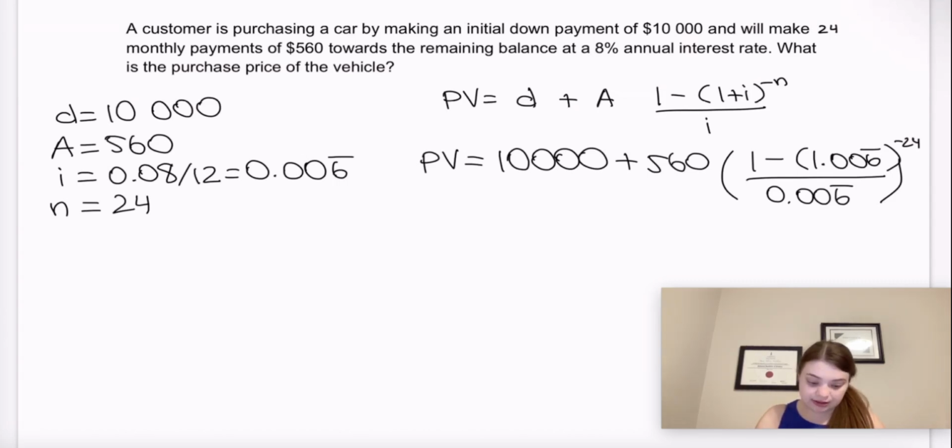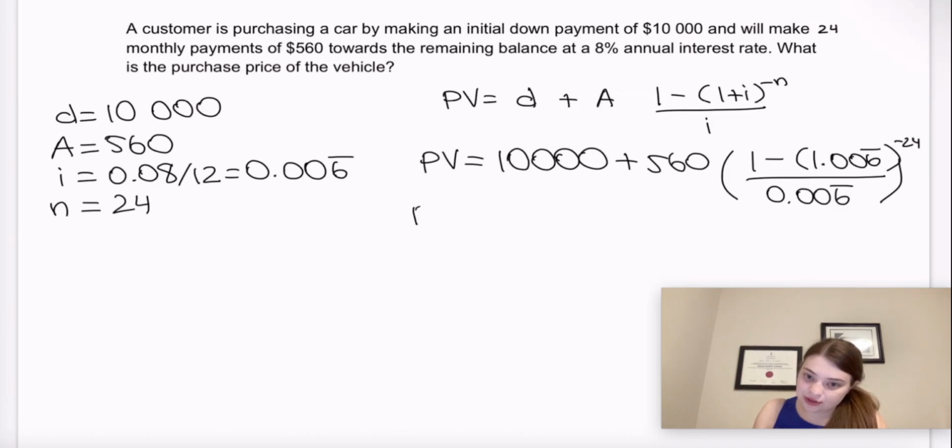Then we're going to do 1 minus that number, hit equals again, divide by 0.006 repeating, hit equals again, multiply by 560, hit equals again, and then add $10,000, hit equals again.